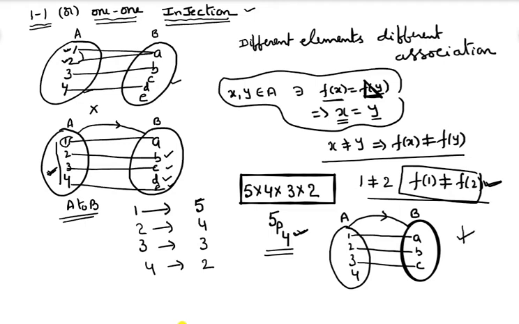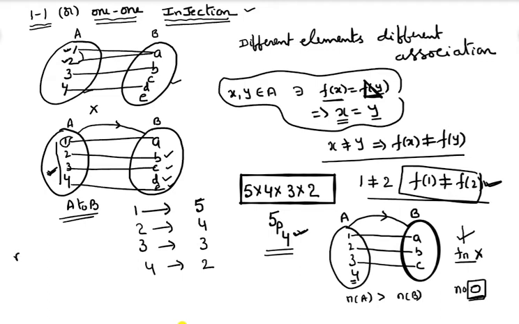The reason is, first of all, it is not a function. Why is it not a function? For this element there is no association, so it is not a function at all. That's why if the number of elements in A is greater than the number of elements in B, then the number of one-one functions is equal to 0. The number of one-one functions in that case is 0.